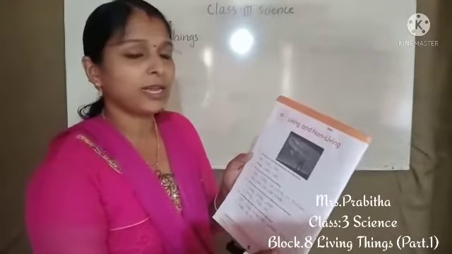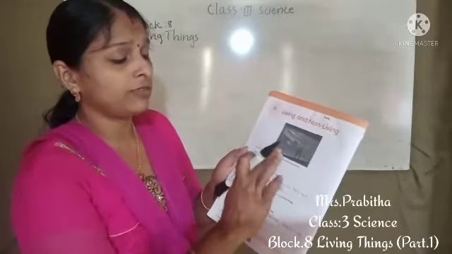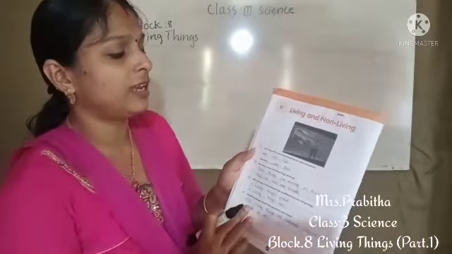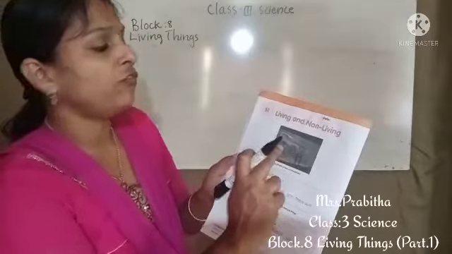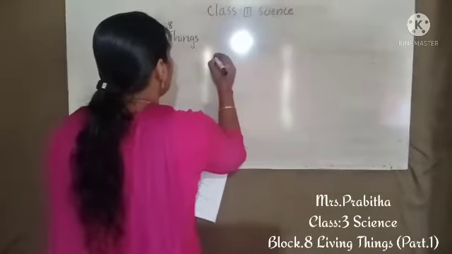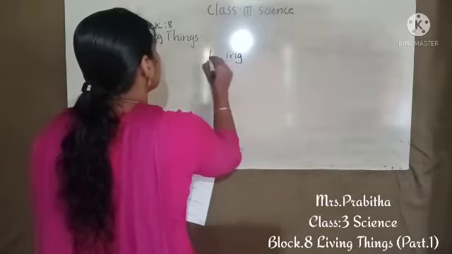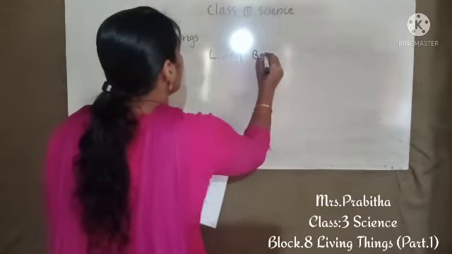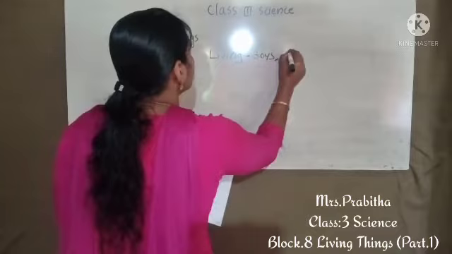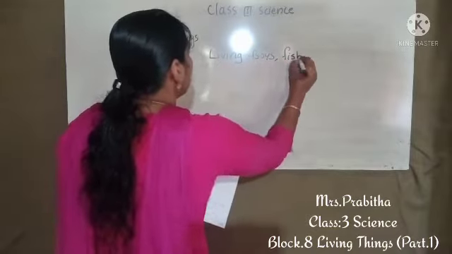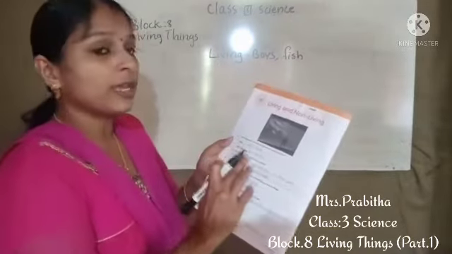How can we write 2 living things? Which are the 2 living things we can find here? Yes, boys and fish. So you can write living: boys and fish. Then 3 non-living things we have to write there.